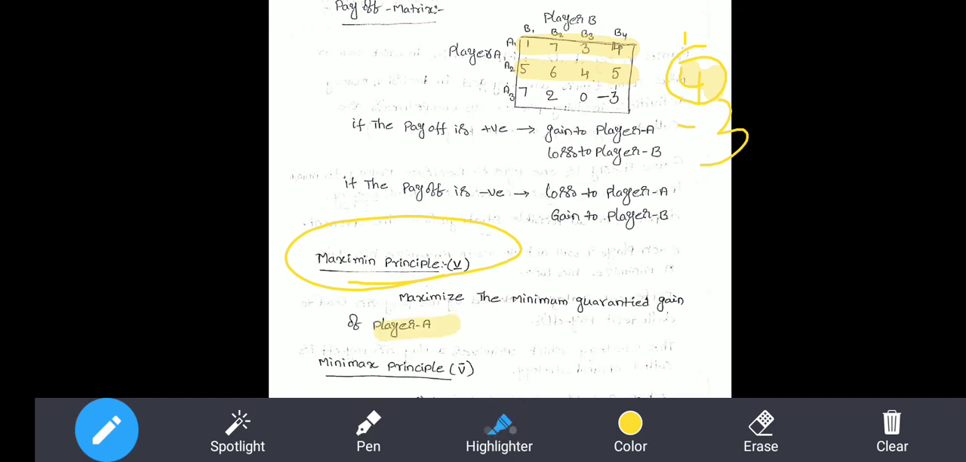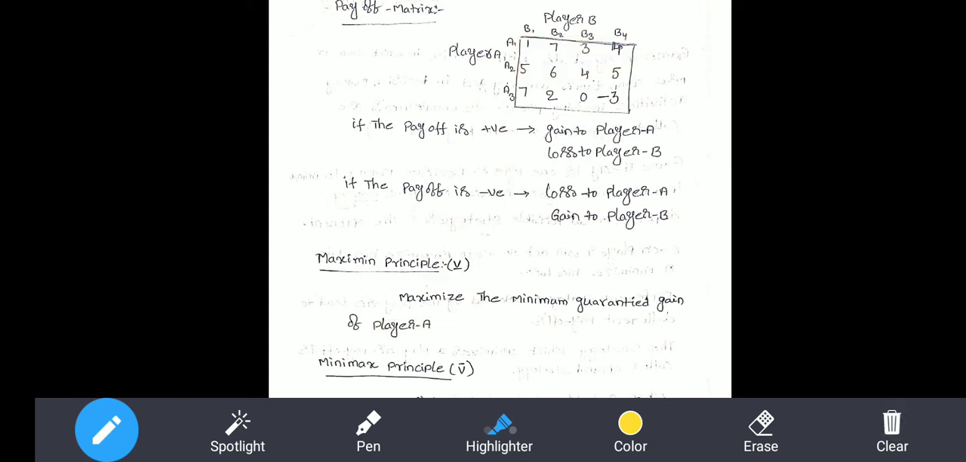I'll repeat it again. In a given payoff matrix, the row wise minimum values are identified. From those minimum values, finding the maximum is called the maximin principle.